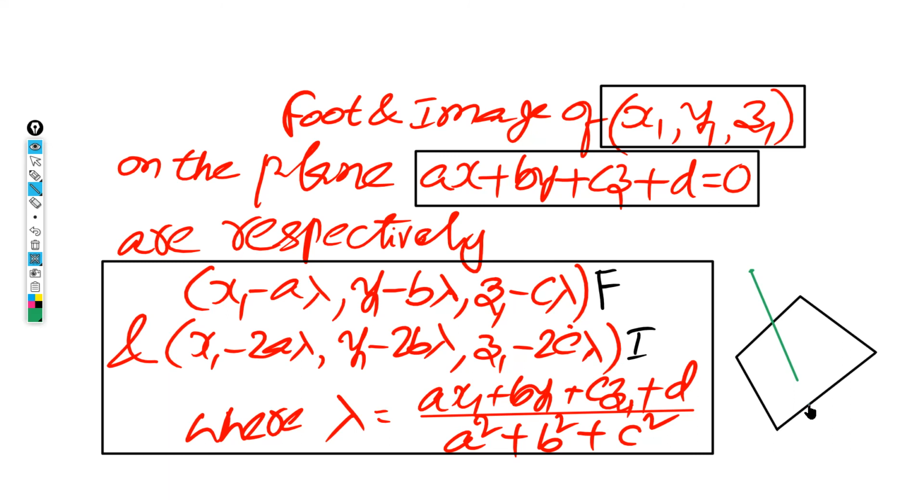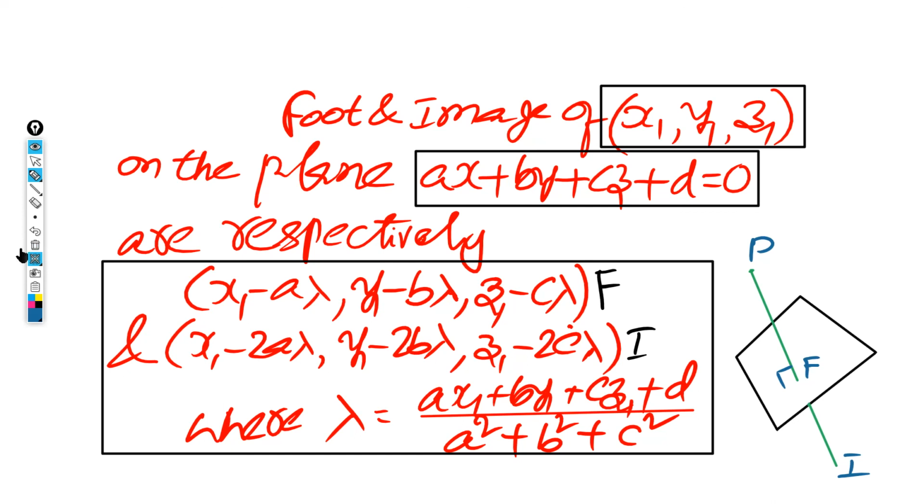And obviously this will be the image. The plane is the mirror. Take the point as P, call the foot F, the angle between is 90, and call the image I. This is exactly what it is if you want to understand. The foot is the midpoint of I and P. Now take the screenshot, please.